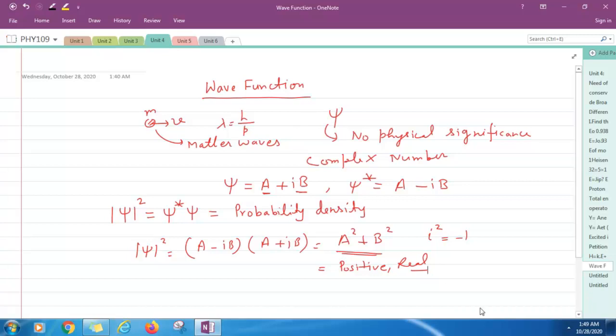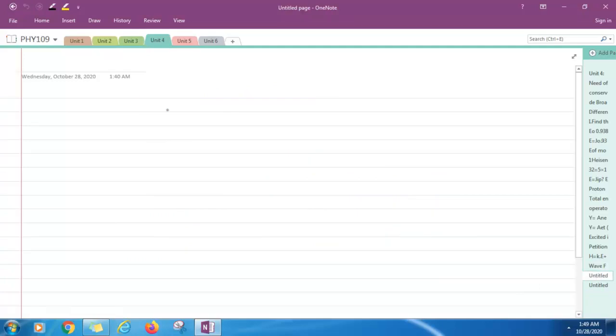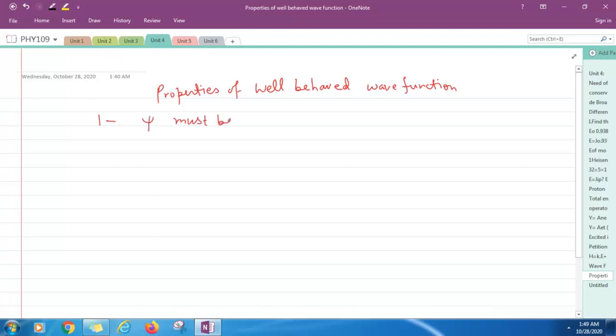Now I am going to discuss properties of a well-behaved wave function. First important property: psi must be single valued and continuous.